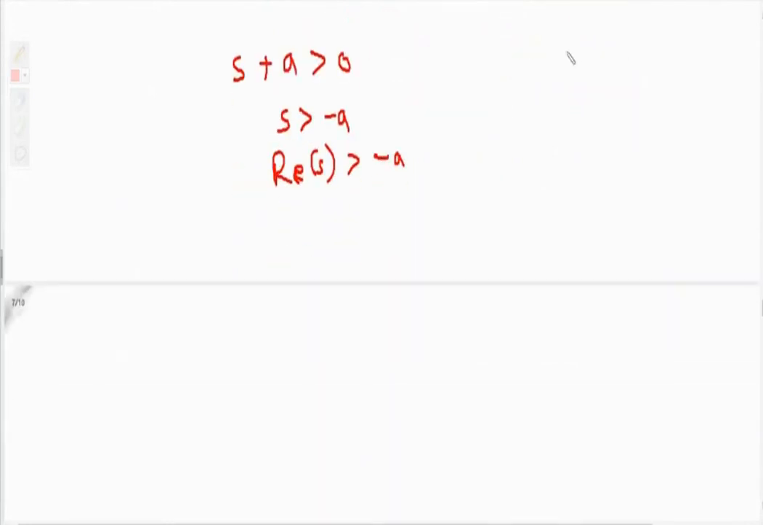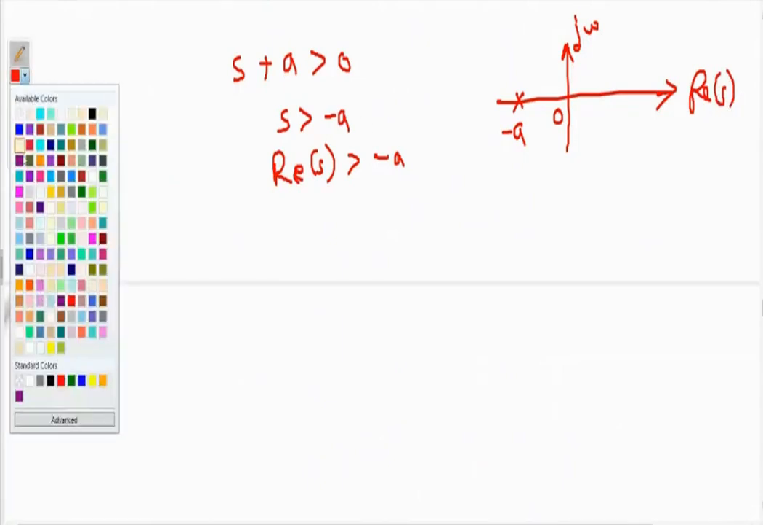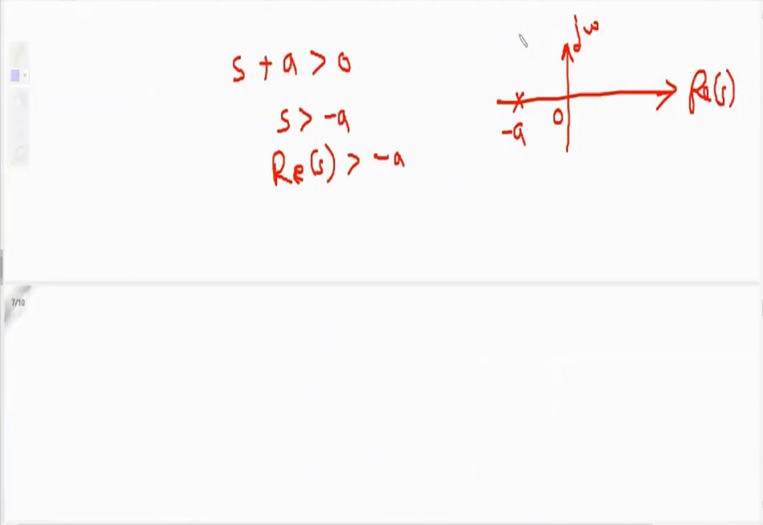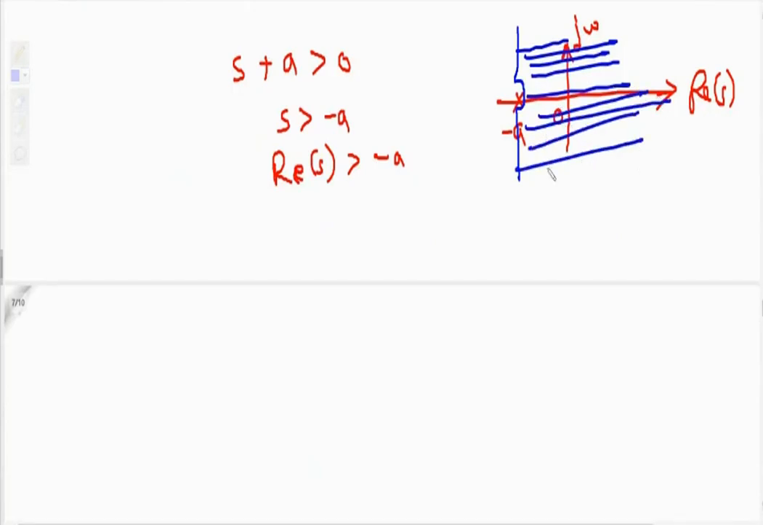So the sketch will be, this is your origin, here it is minus a, y-axis is j omega, x-axis is real of s, and greater means right side. So the ROC will be like this, greater than means right side. It will go to the right half of the S plane.